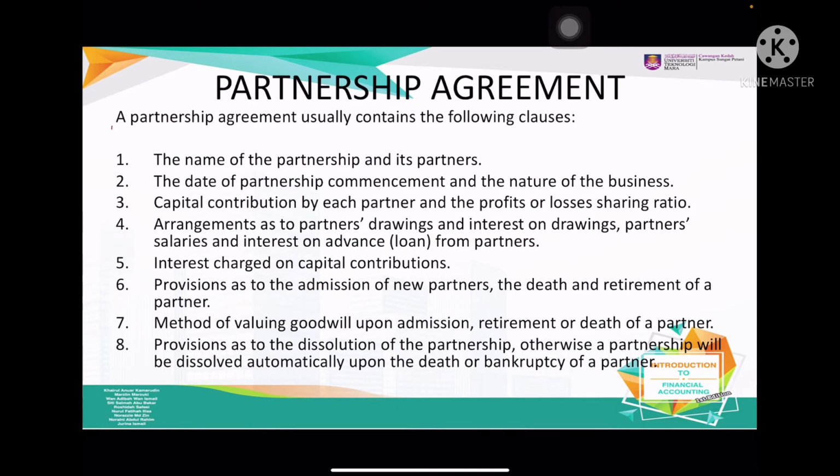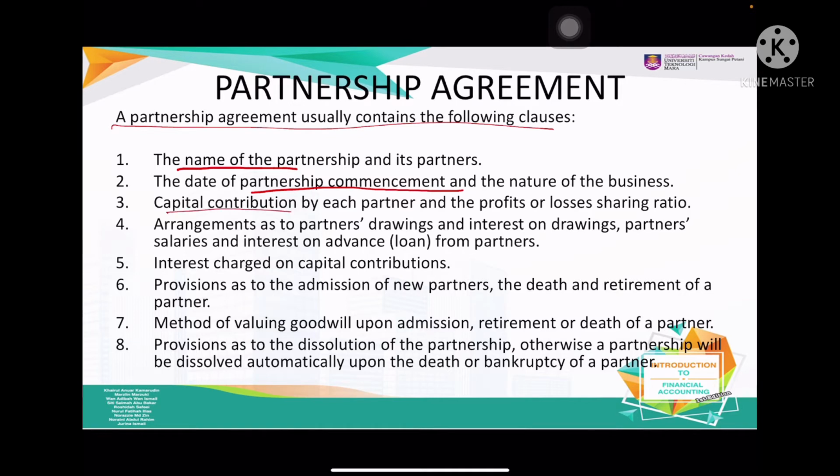Alright, so this is the partnership agreement. It means that you can state the clauses that you want in the agreement. So what should you have in your agreement? Number 1 is the name of the partnership, and then the date of commencement, so when you establish the partnership.